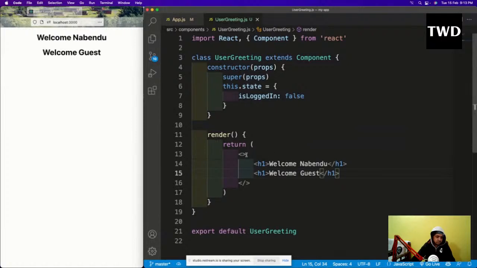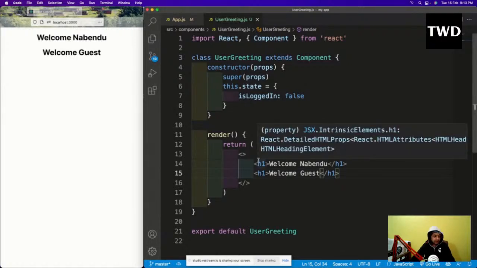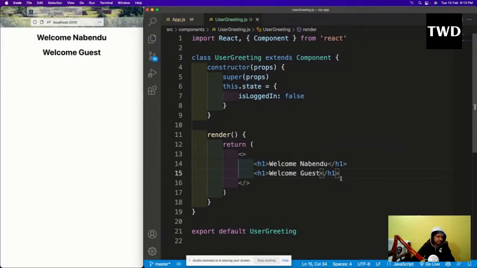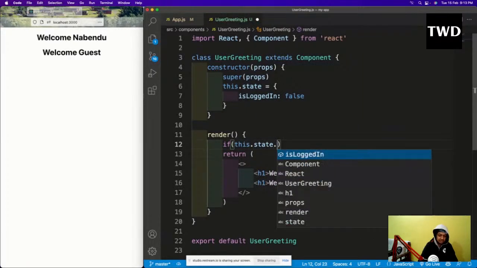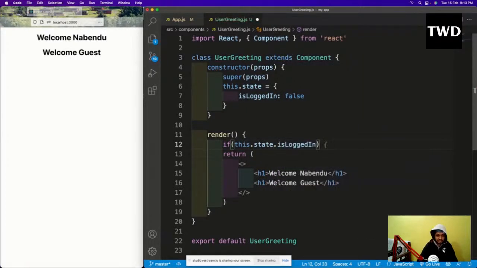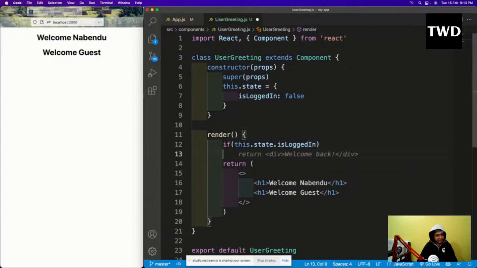So the first way is to use an if else statement inside this. Although it is not recommended, I've seen people use it a lot in production code. They don't recommend a lot of things, but everybody uses it. So if this.state.isLoggedIn is there, and I have only one statement, this is a JavaScript thing: if I have one statement, I can skip the curly brackets.